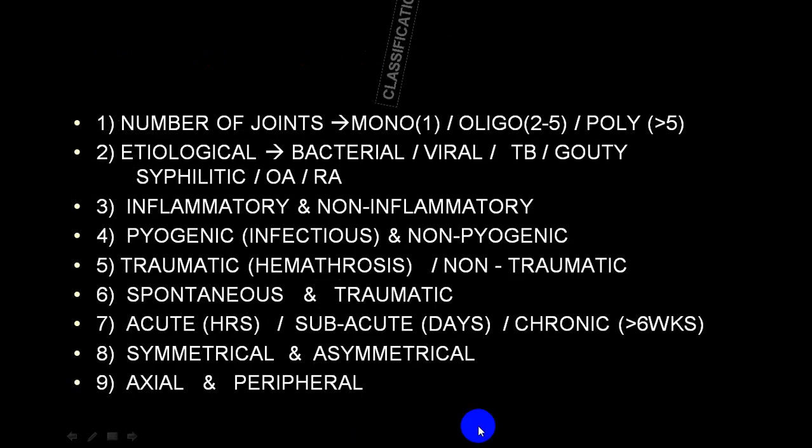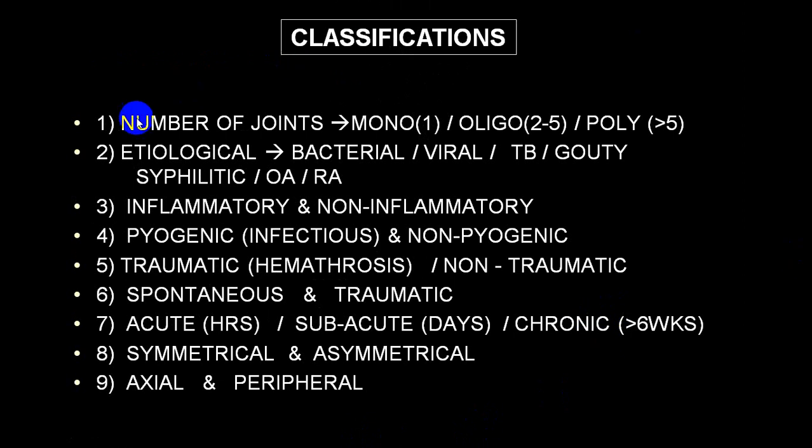Now, we always mention some terms. Depending upon the number of joints involved, we call it monoarthritis. If it is more than 5, we call it polyarthritis. And if it is more than 1 but less than 5, we call it oligoarthritis. Depending upon the etiology, we call it bacterial, viral, tubercular, gouty, syphilitic, osteoarthritis, rheumatoid arthritis. These are some of the words we utilize depending upon the etiology: osteoarthritis, rheumatoid arthritis, rheumatic fever, viral arthritis, tubercular arthritis, gouty arthritis, syphilitic, bacterial, or we call it pyogenic.